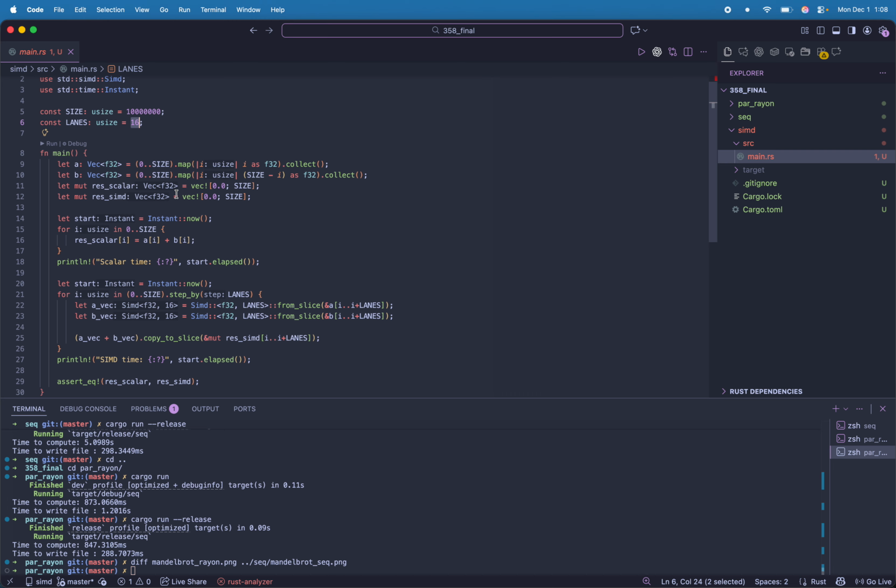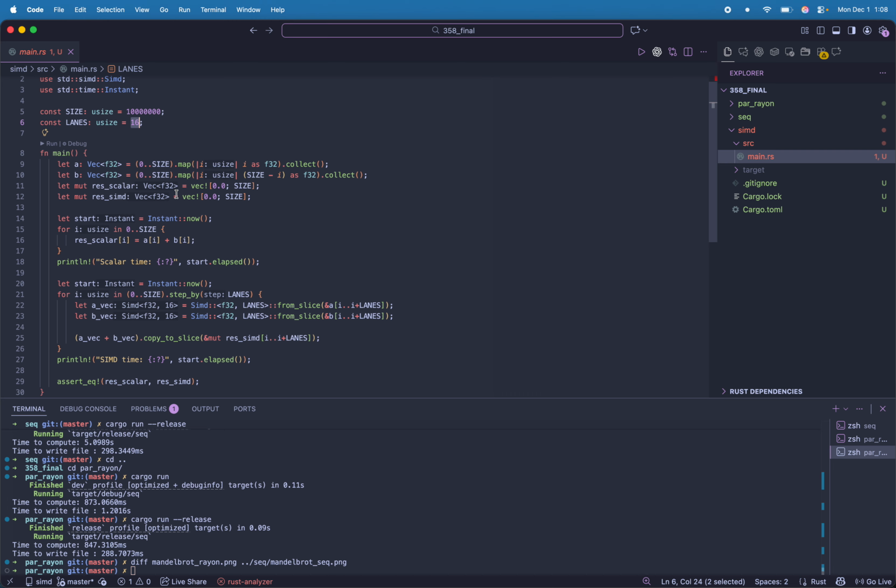For my Mac M1 Pro, it makes sense to use 16 given the size of the lanes and the SIMD registers that are available. In A and B here, we create 2 different vectors of that size, and we map their values as floats, basically just defining the constants we're going to operate on. And we have a result in the scalar case and in the SIMD case. We time how long it takes in the sequential case, and then we use SIMD below.